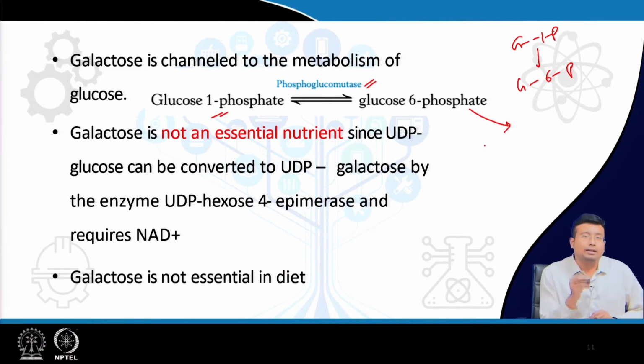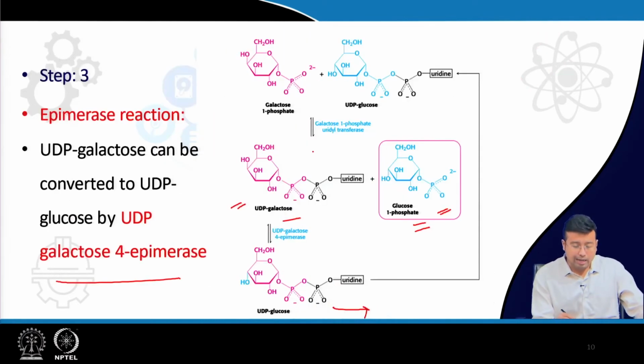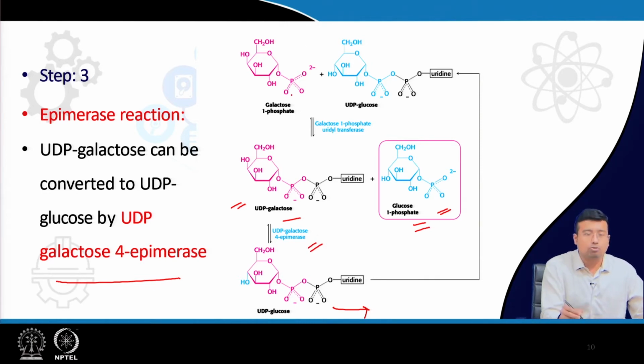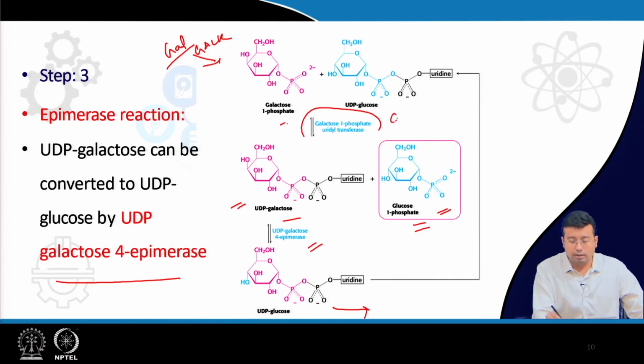However, you should know that galactose is not essential. Why is it not essential? Because this enzyme, UDP galactose 4 epimerase, is a reversible enzyme. It means even if there is no galactose to start with, galactose 1 phosphate is produced by galactokinase. So galactose, upon being acted on by galactokinase, forms galactose 1 phosphate, right, and this by galactose 1 phosphate uridyl transferase, GALT, is converted to UDP galactose.